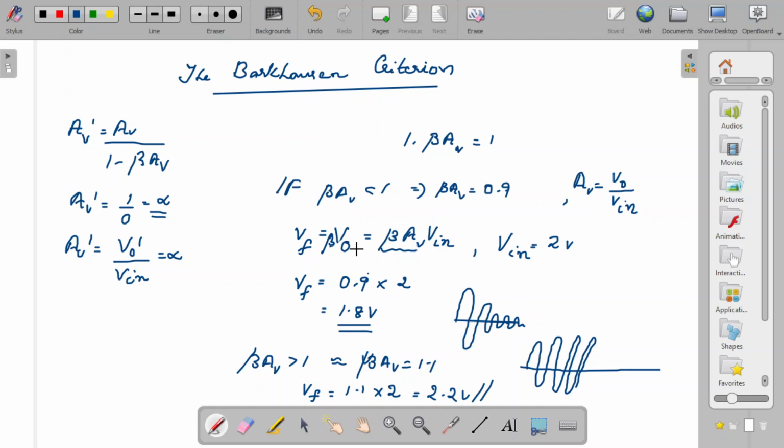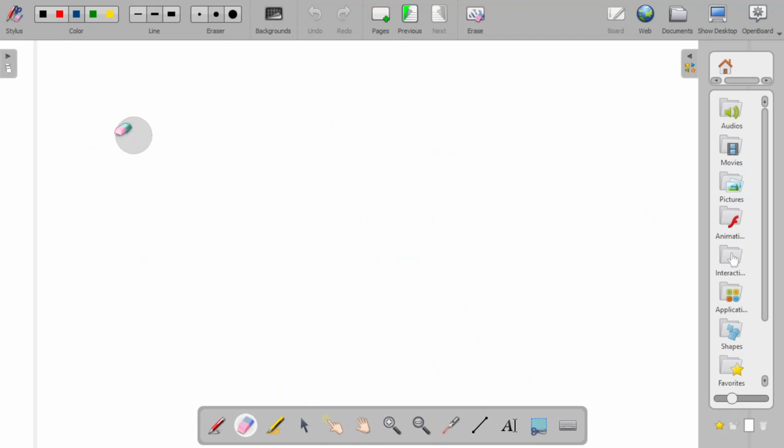I hope you understood why it is strictly said that it has to follow this particular condition for getting sustained oscillations. So now I can consider the first and foremost condition set in the Barkhausen criterion, that is beta AV should be equal to 1, or practically speaking, greater than or equal to 1.